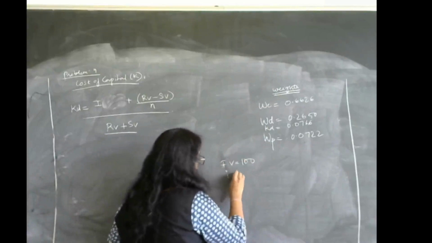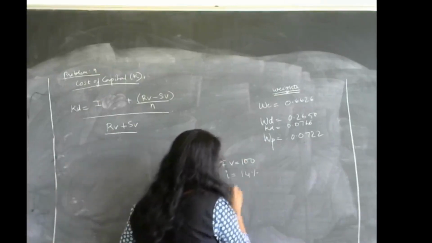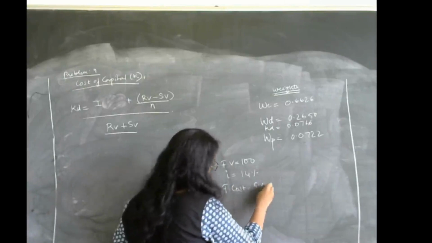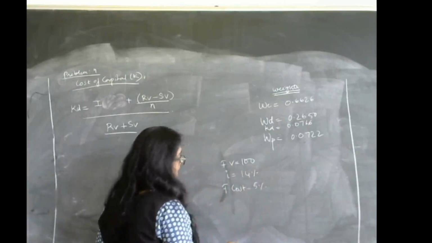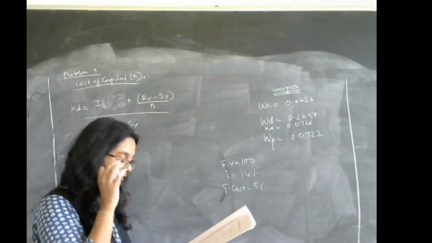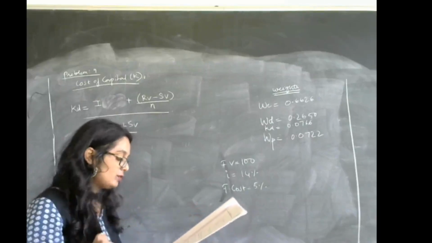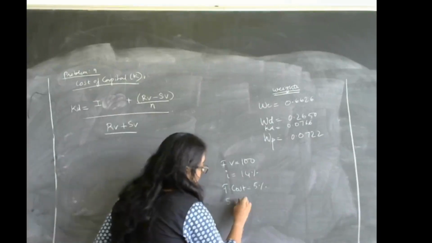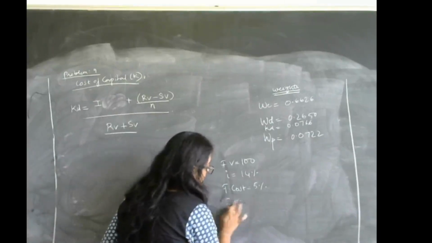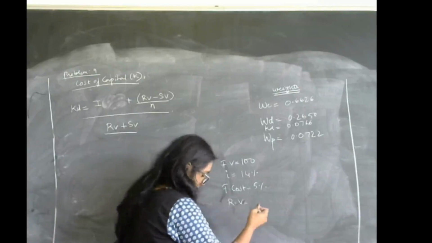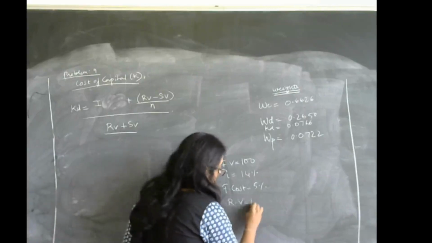They have given the interest, which is 14%. They have given the flotation cost, which is 5%. And the current market price at which it is going to be redeemed. Redemption value is given to us as rupees 120.